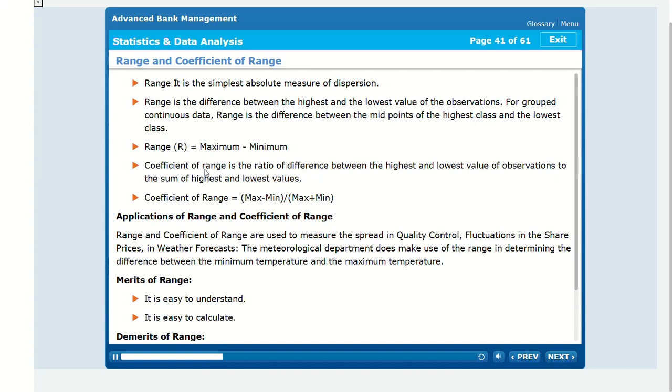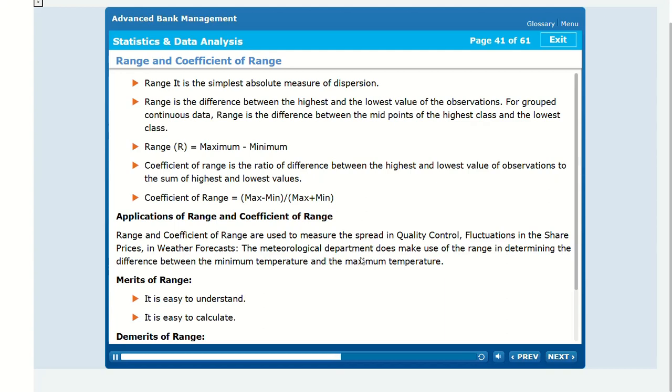Coefficient of range is the ratio of difference between the highest and lowest value of observations to the sum of highest and lowest values. Coefficient of range equals maximum minus minimum by maximum plus minimum. Applications of range and coefficient of range. Range and coefficient of range are used to measure the spread in quality control, fluctuations in the share prices, in weather forecasts.